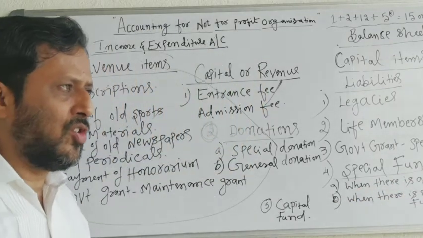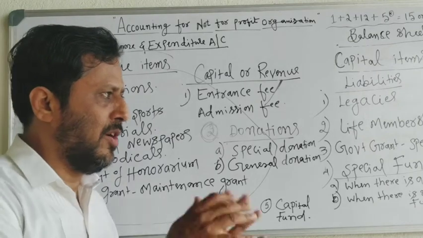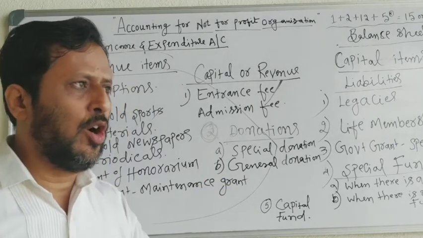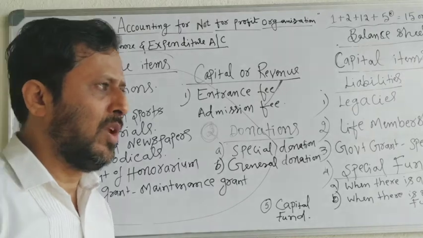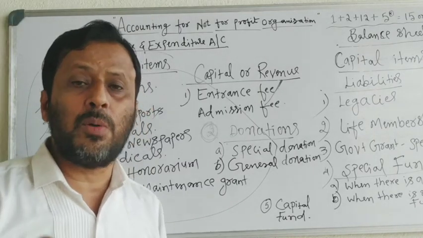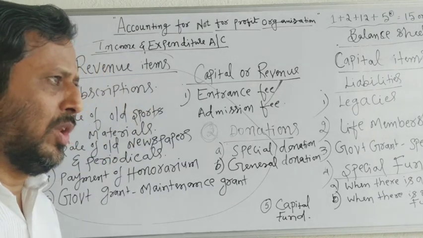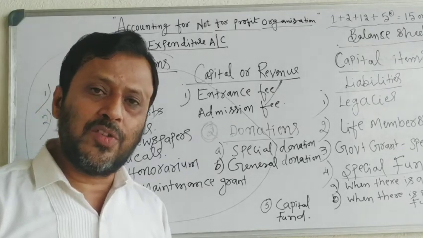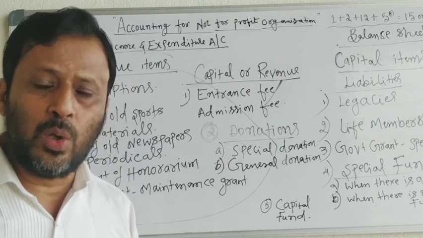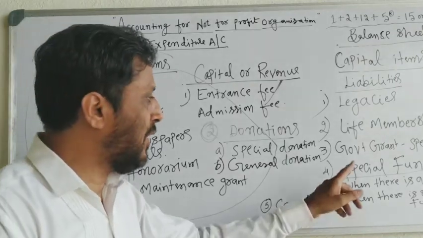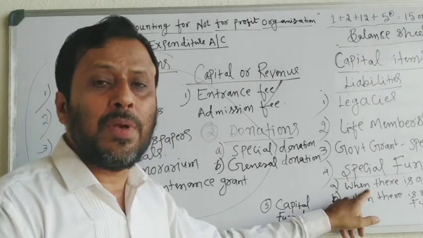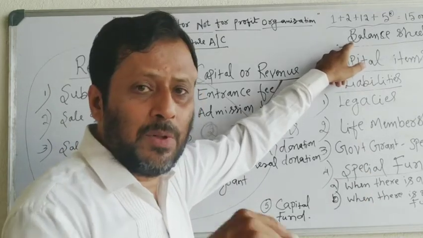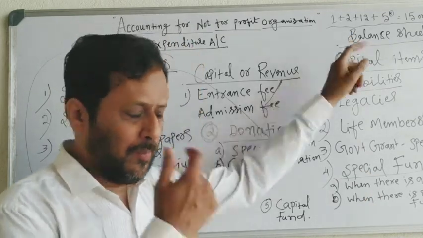If the organization has maintained a separate tournament fund and has incurred some tournament expenses, those tournament expenses will be deducted from the tournament fund on the liability side of the balance sheet.